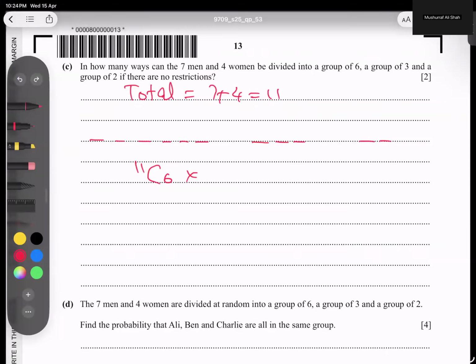So 5C3. Now 5 out of 5, 3 gone, 2 left. And 2C2 will come here. Last is 2C2. You don't need to write it, no problem at all. And the answer of this, if you type in the calculator, 11C6 into 5C3, is 4620.